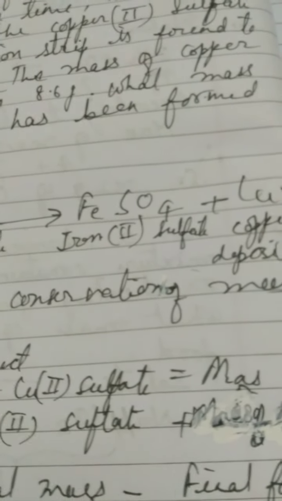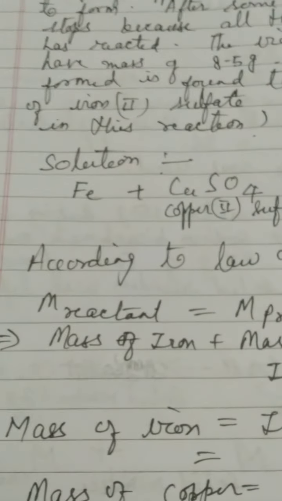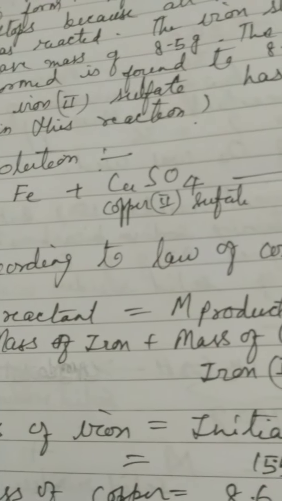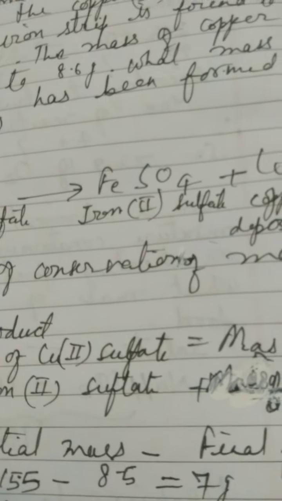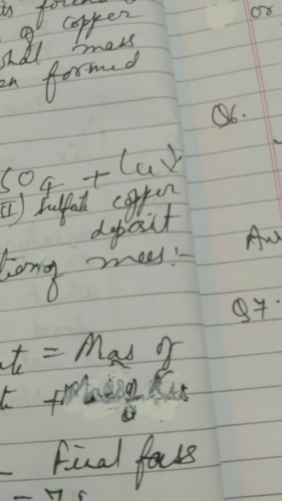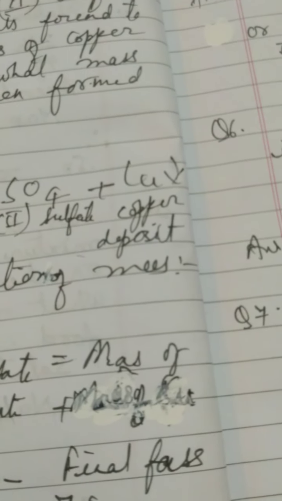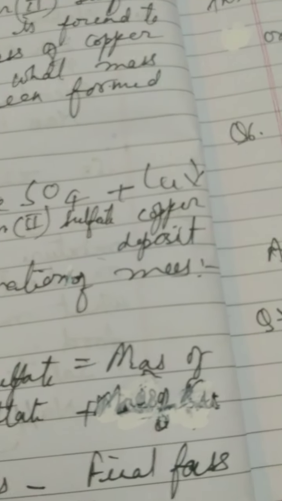So first of all we will write the chemical equation. Fe plus CuSO4, which is copper 2 sulfate, forms FeSO4, that is iron 2 sulfate, plus copper. Copper is a brownish red metal, which is deposited over the iron strip.